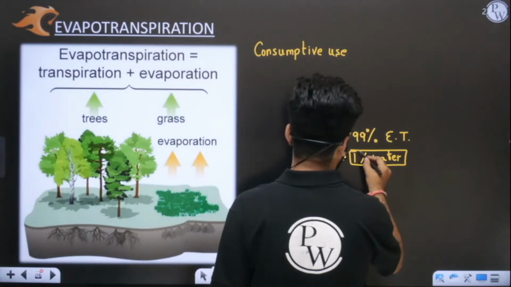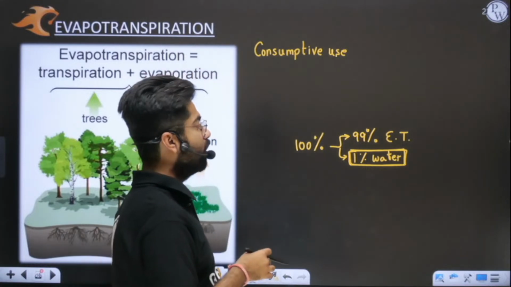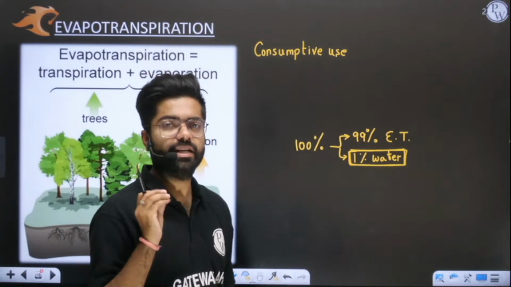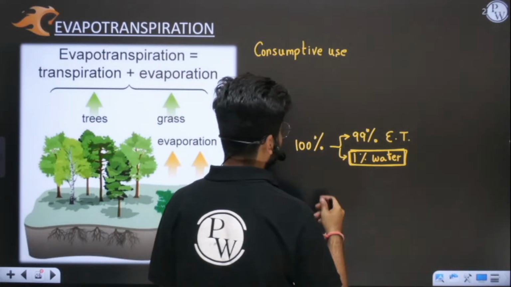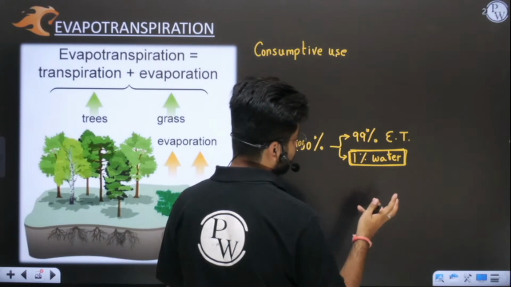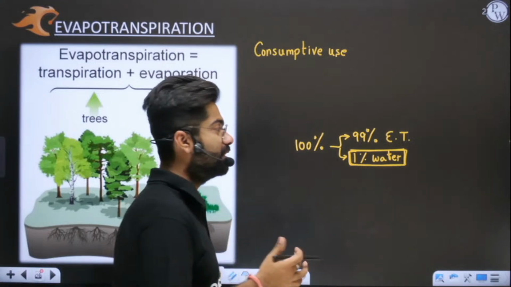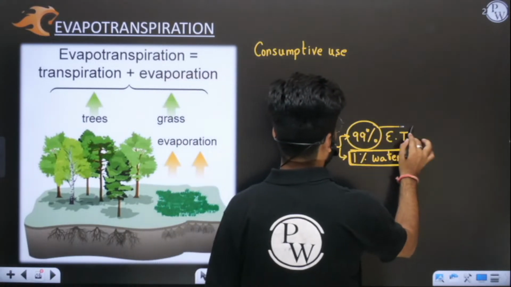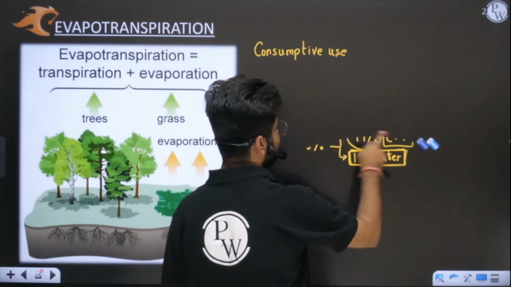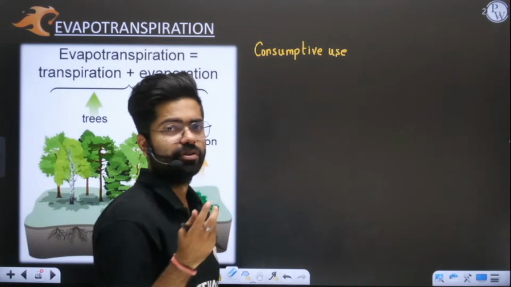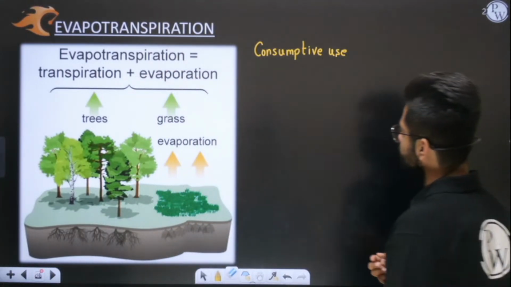So this 1% of water used for metabolic activities is very little, almost negligible. So obviously we are going to neglect it. I will say that the entire water consumed by the plant is this 99%, evapotranspiration. That's how we call it consumptive use. We will ignore this 1%. There is no harm in ignoring it because it is very small. So I will use the term consumptive use.